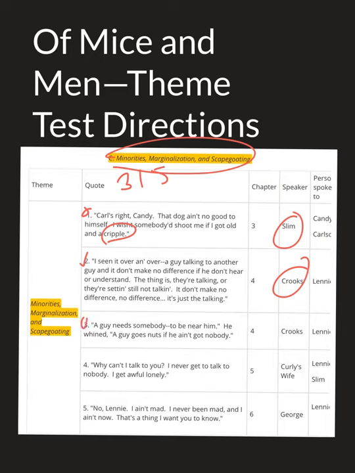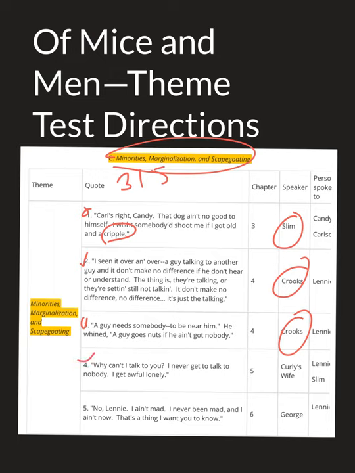Third quote: "A guy needs somebody to be near him," he whined. "A guy goes nuts if he ain't got nobody." This is Crooks again, who's a very important character in the book. He says this to Lenny, someone who's also marginalized because of his mental deformity. He is saying that you need a person near you. You have to be able to talk to people. You have to have people surrounding you who are going to give you support, like George does with Lenny and Lenny does with George. Although Crooks, because he's an African American, doesn't have any of that. All right, he's completely marginalized.